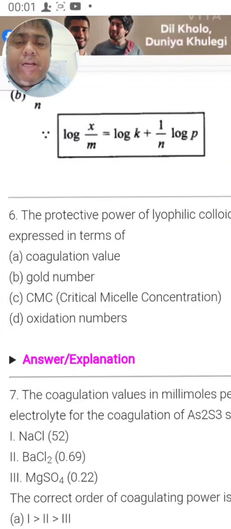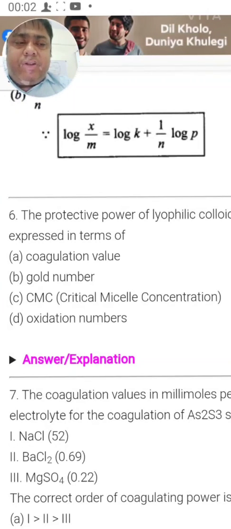So that is counted in terms of gold number. This is nothing but the number of moles of NaCl required to prevent the precipitation of 10 ml of gold salt solution. All right, so there is a definition like that of gold number.